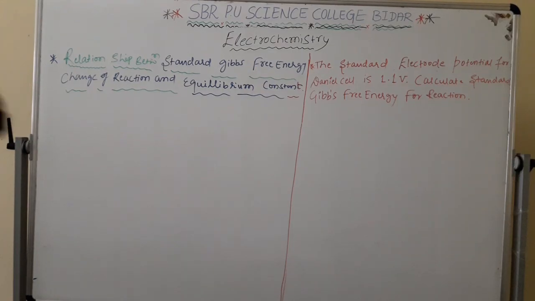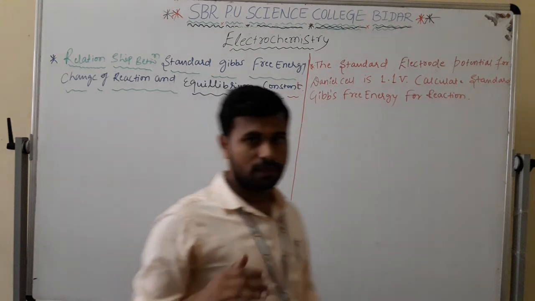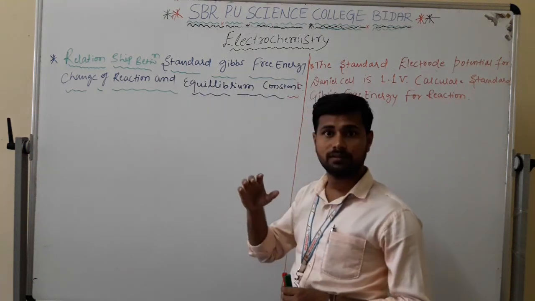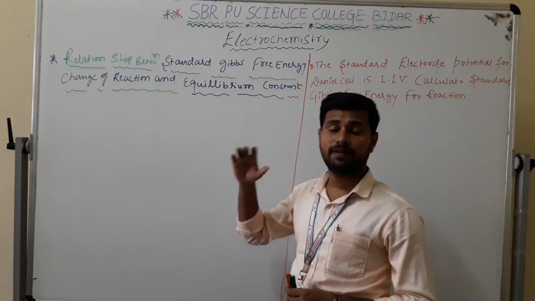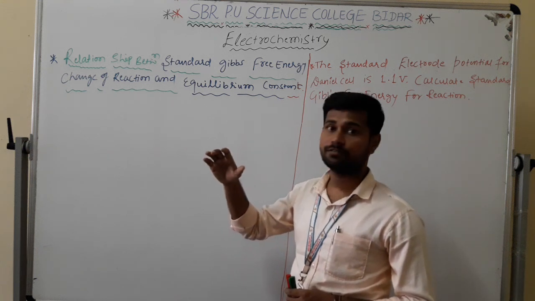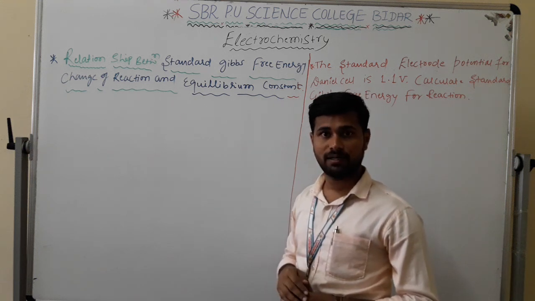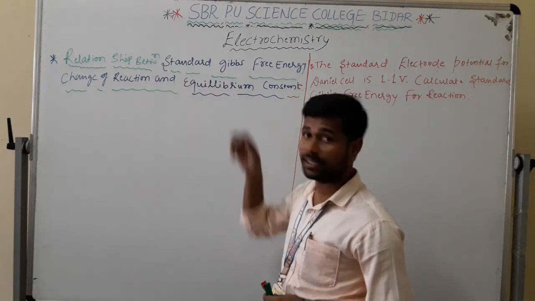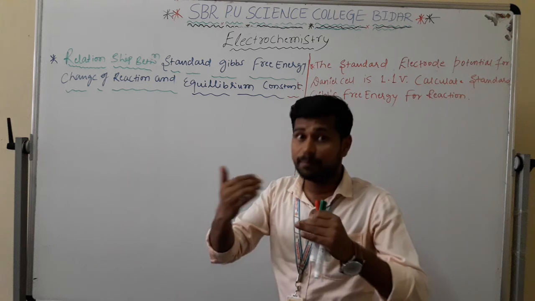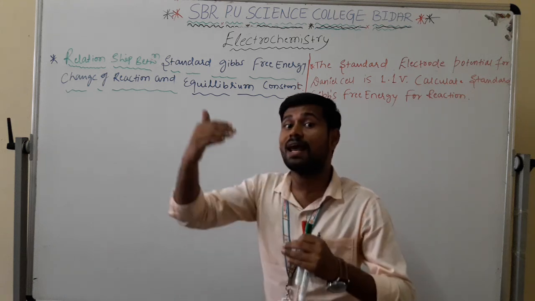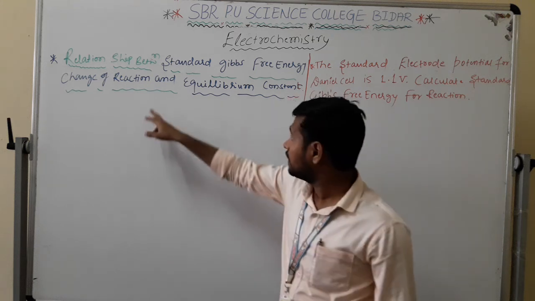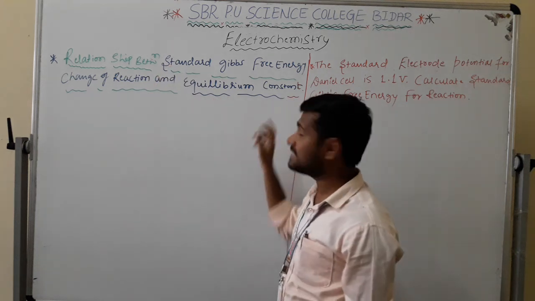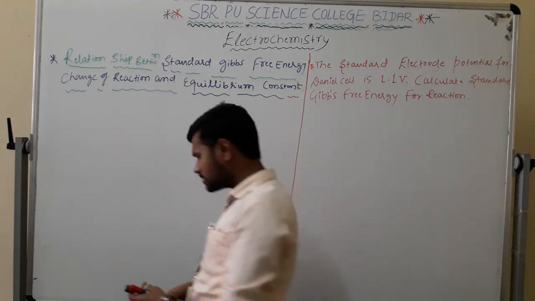Now see, we are now seeing the important point, that is how we derive the free energy from the electrochemical cell. Now the relationship between standard Gibbs free energy, whatever energy is coming, which we use for electrical work, and the equilibrium constant Kc. How can we derive this equation?